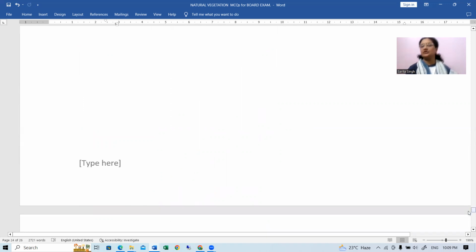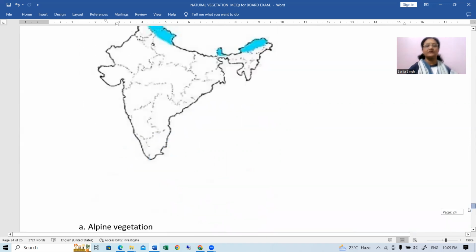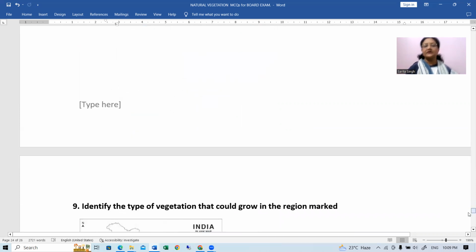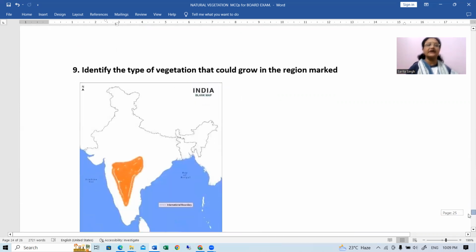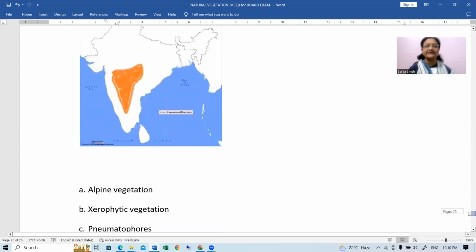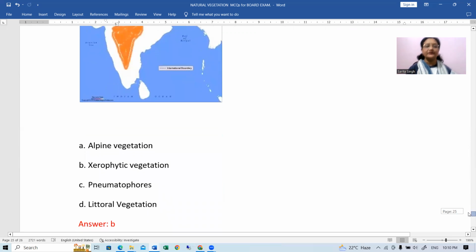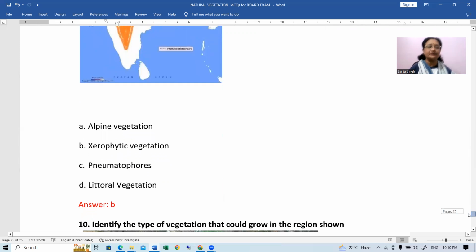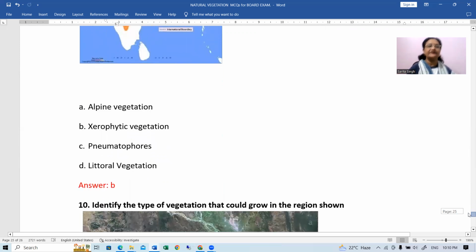Okay. So this is all with the questions, children. And just two more questions are there. Identify the type of vegetation that could grow in the region marked. अब यहाँ पर आप देखो कौन सा रीजन है, ये पेनिनसुलर रीजन में भी इंटीरियर्स है. इंटीरियर्स में रेनफॉल गेट्स वेरी लेस. ओके. तो यहाँ पर जो है कुछ सेमी एरिड टाइप की कंडीशन डेवलप हो जाती है. तो यहाँ भी आपको जेरोफाइटिक वेजिटेशन मिलेगा. Okay, as compared to any other, xerophytic will be definitely present there.